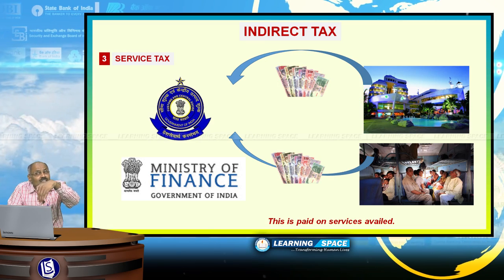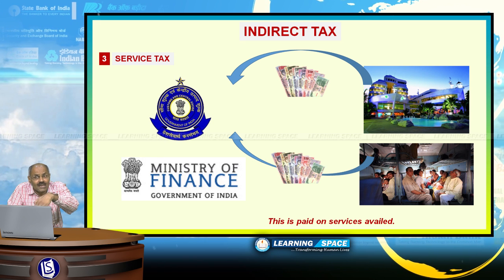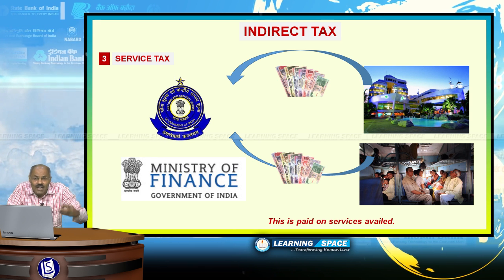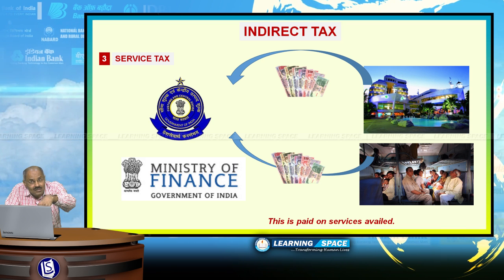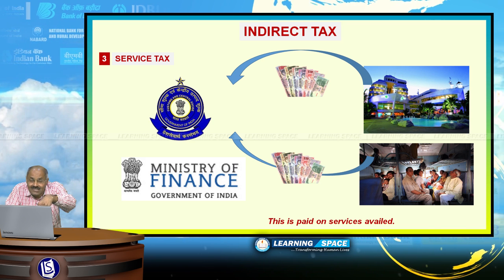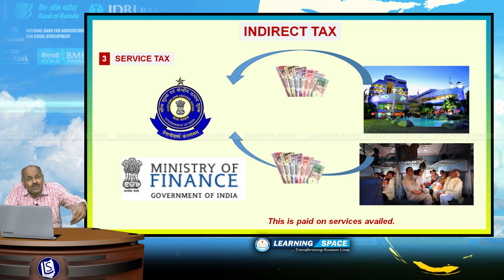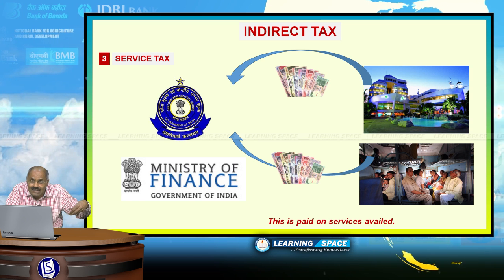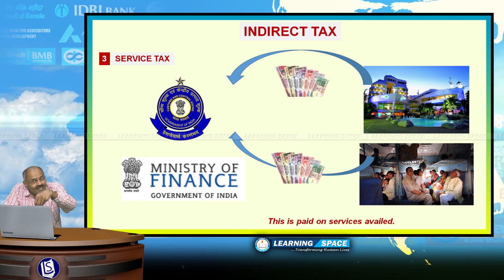Look at the third one, that is service tax. Service tax is levied on the services availed. If you are going into some star hotel and take lunch, then you have to pay service tax. If you are traveling by train from one place to other place, you have to pay service tax. So, this service tax is paid on the services availed.